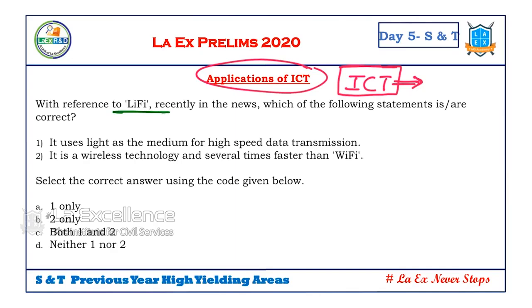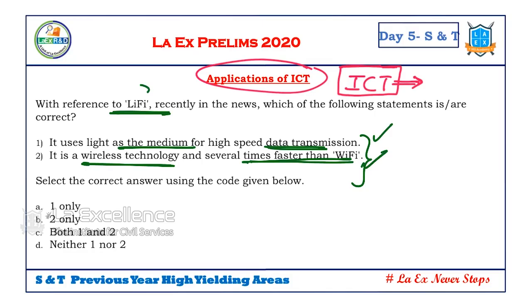Okay, this is a question on light fidelity. Light fidelity is one of the mechanisms with which we are connecting. So it uses light as the medium for high speed data transmission. Second one, it is a wireless technology and it is several times faster than Wi-Fi. Both are correct. Is Li-Fi a current issue or can be classified as a basic issue? Both are correct. So answer is C. So Li-Fi as a technology of data transmission is a basic issue.